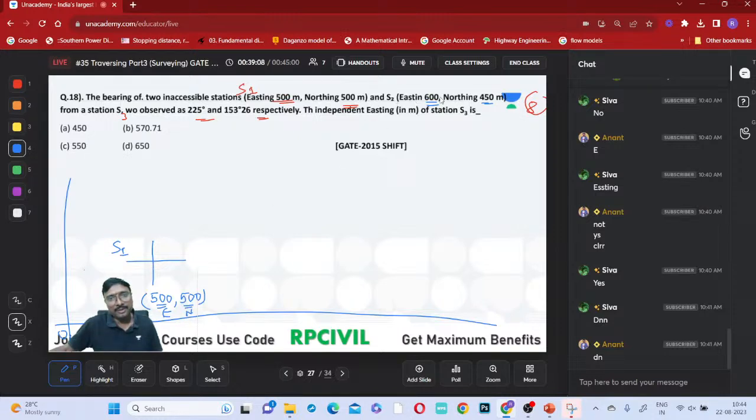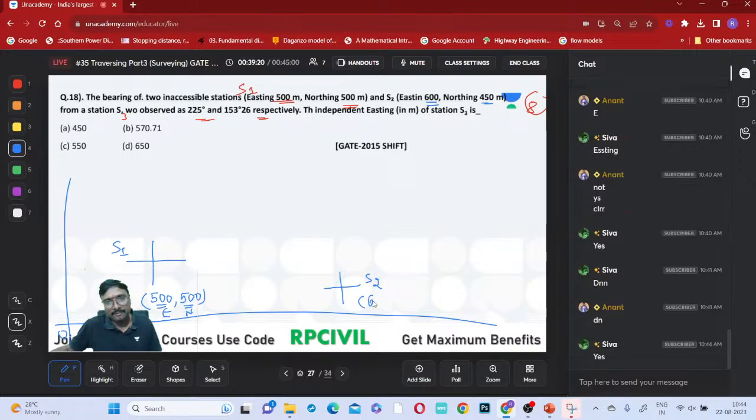Compared to this, S2 easting is 600, so it is right side of this. Northing is 450, so it will be slightly down of this S1, or not, everyone? So the values are 600 comma 450, right? East value is higher but north value is lesser, so it will be down. This is your easting and this is your northing, right?